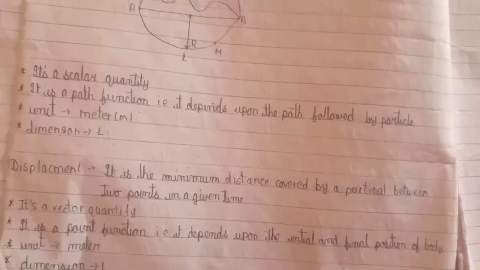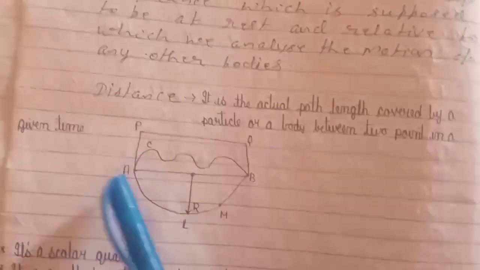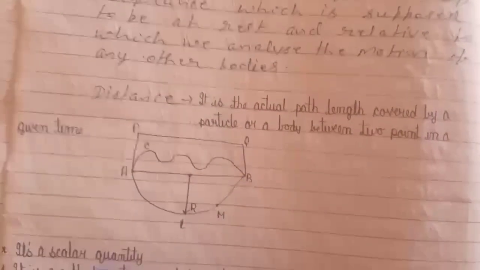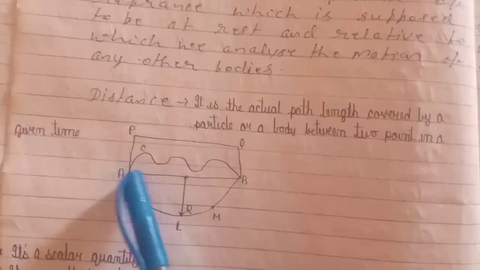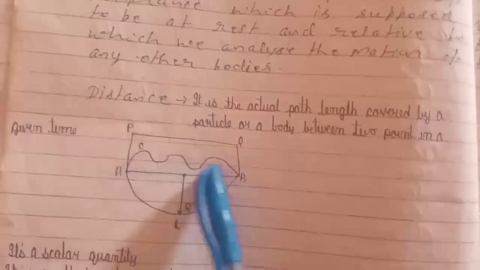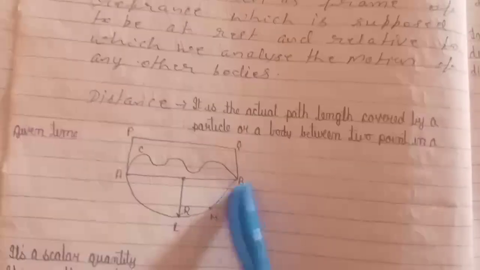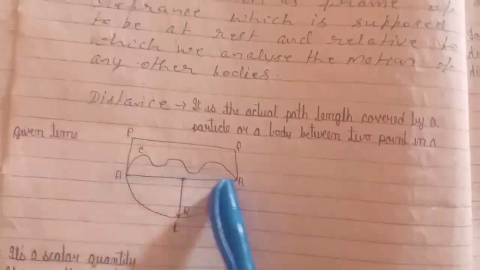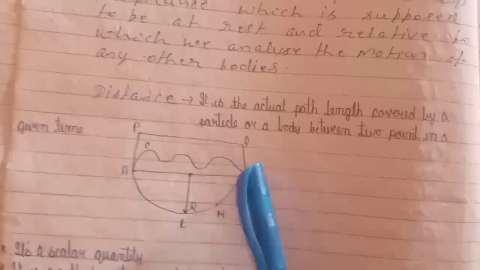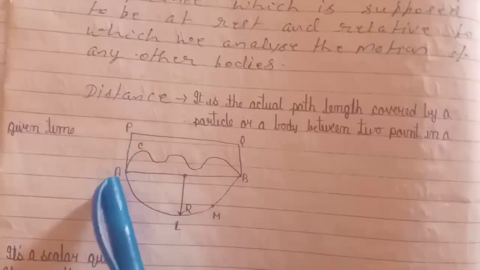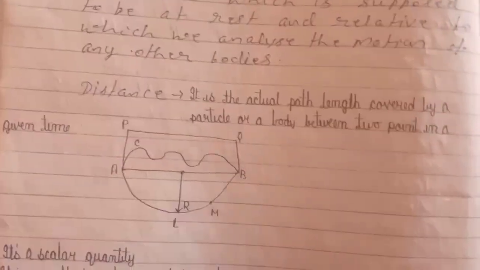Dimension: L. In the above figure, if the body goes from A to B following any path, the displacement will be along AB, the length of AB being the minimum distance from A to B. This distance will be called displacement, but we have to add the direction, so we can say that the displacement is along AB.